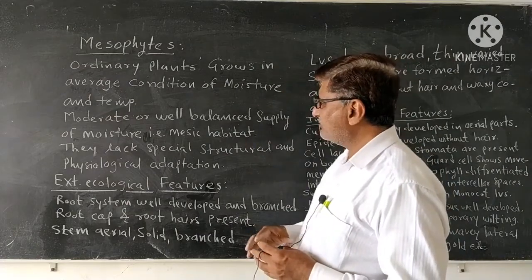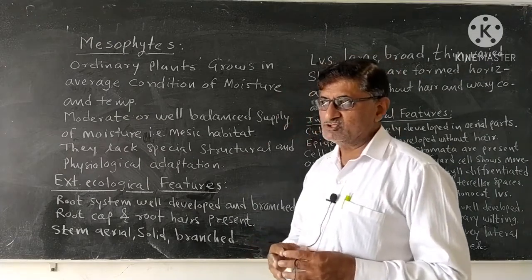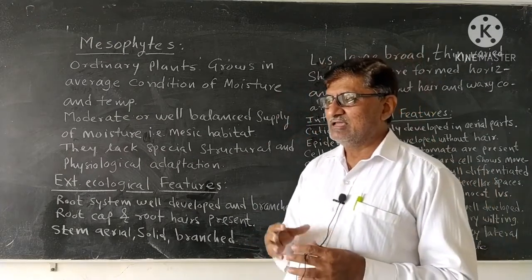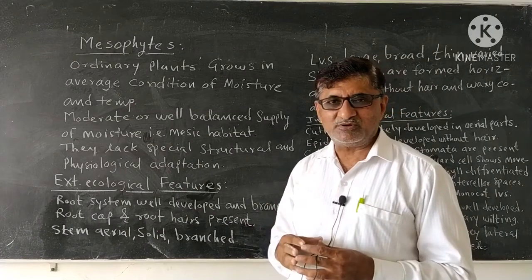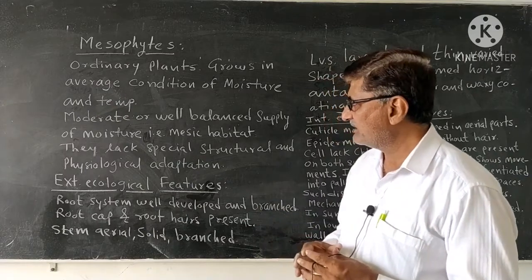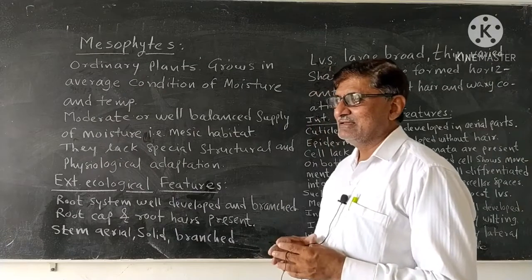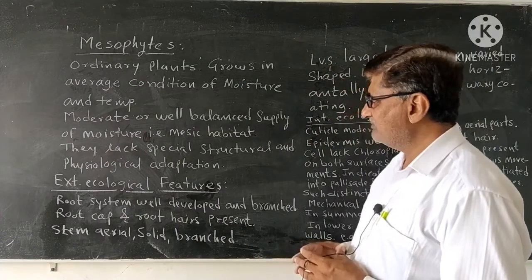These mesophytes grow in average conditions of moisture and temperature. Means for their growth, the amount of moisture and temperature required is available in that particular habitat, and all such plants are ecologically classified as mesophytes.